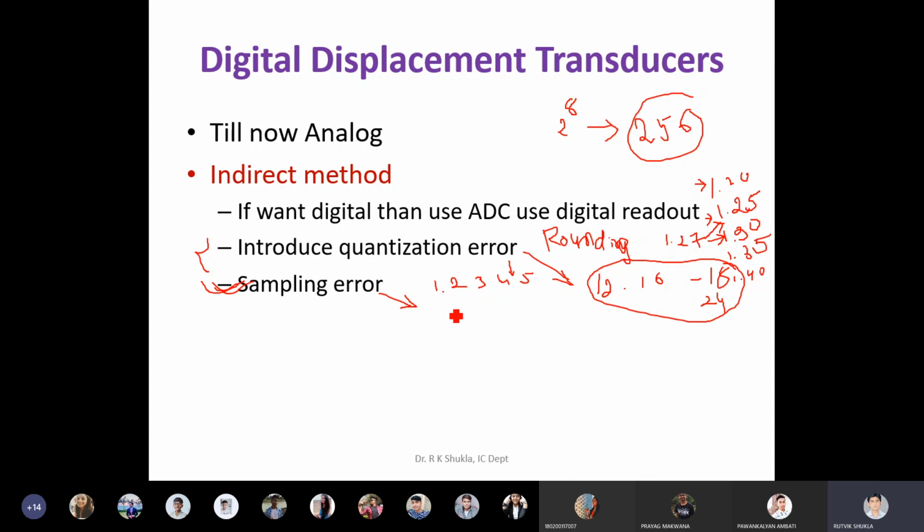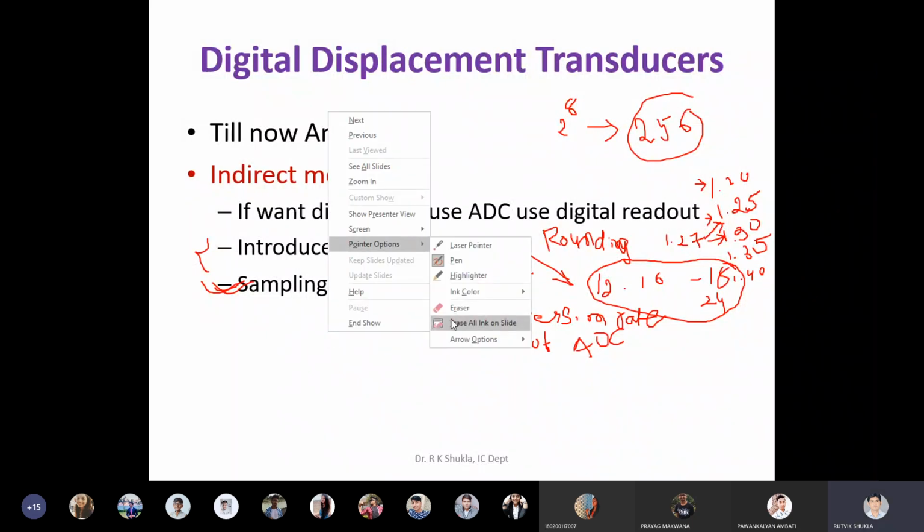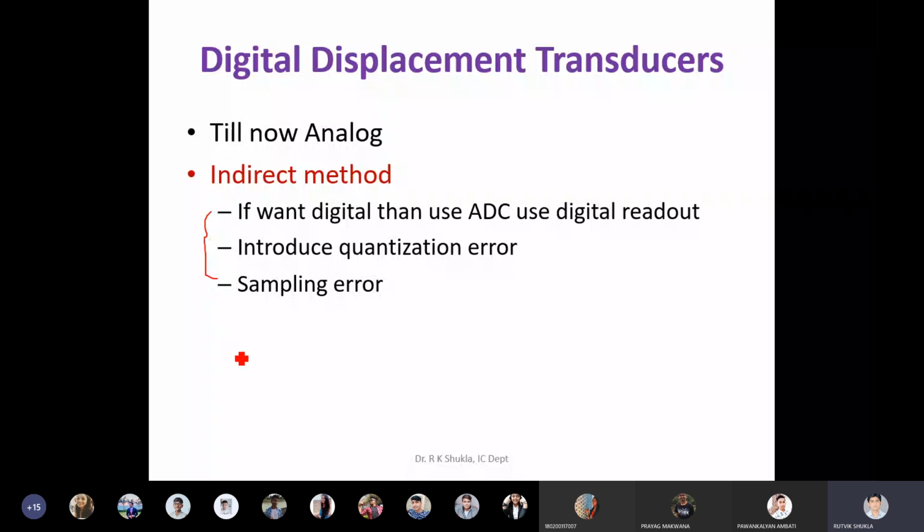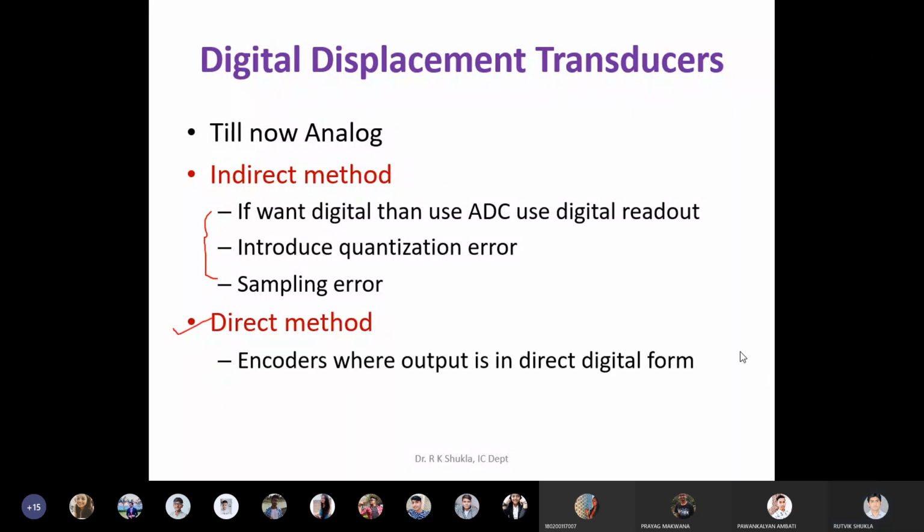Use the highest sampling frequency, but it is again limited. This sampling frequency is limited by the conversion rate of the ADC. It is limited by this particular parameter. You cannot make the sampling frequency higher than this. So whenever you use this indirect solution, you always have to look out for these errors. So the solution is to go with the direct method.